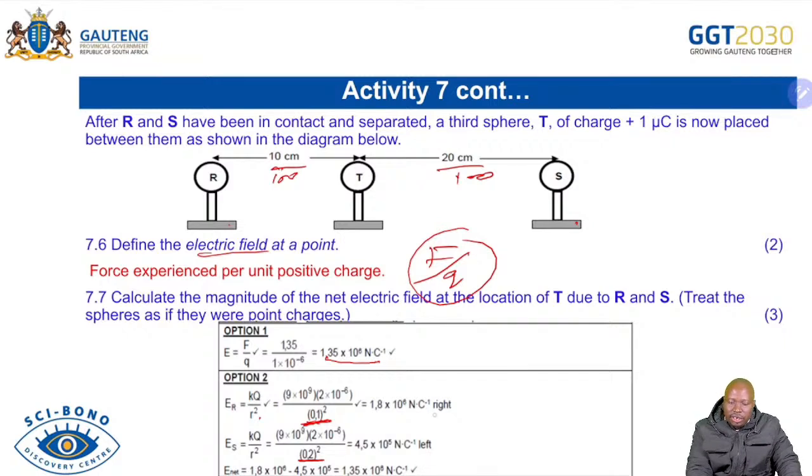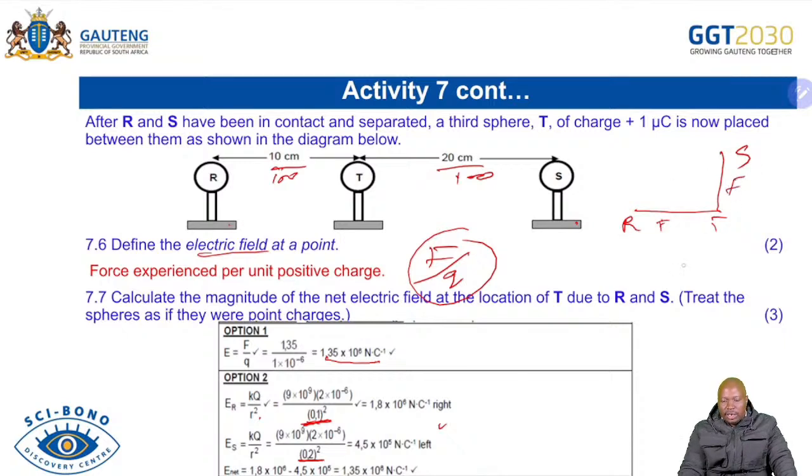So the same method that we have used when you're doing F net, you are able to utilize that. It's not all the time that you will be given the forces in a line like that. Sometimes they will be forming a right angle triangle. But the same, let's say you are having R, T, S, you will do the same. You'll calculate the force there, you'll calculate the force there, and then you'll be able to use the theorem of Pythagoras to add them. If you want E net, you will do the same.